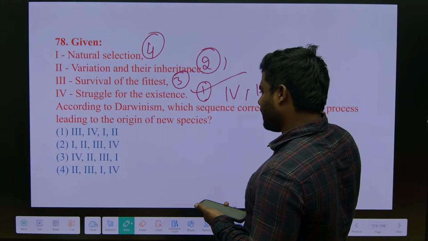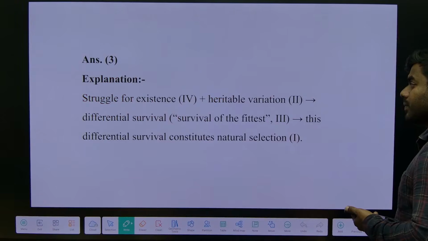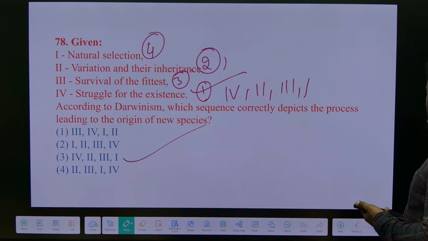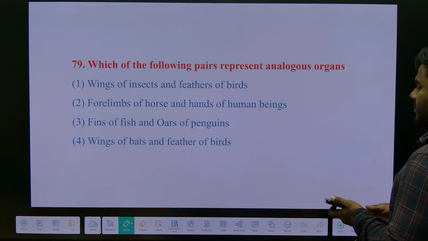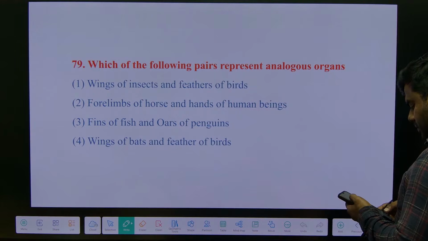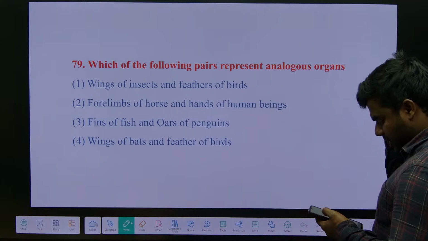Is there any option? Right. Simple. Analogous. See, these are all 11th standard questions. We shouldn't take this much time.